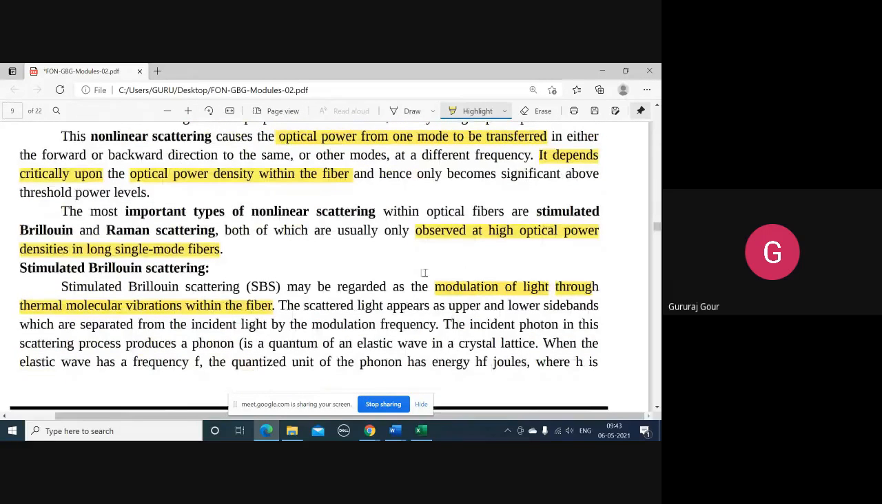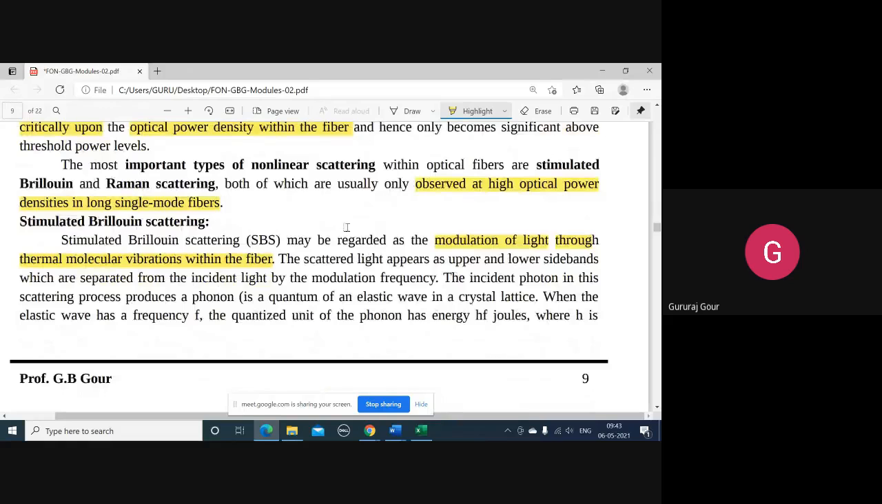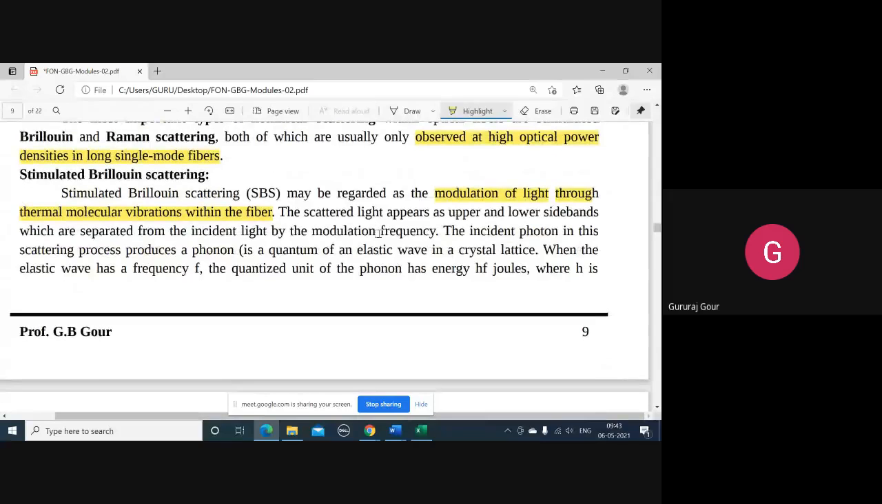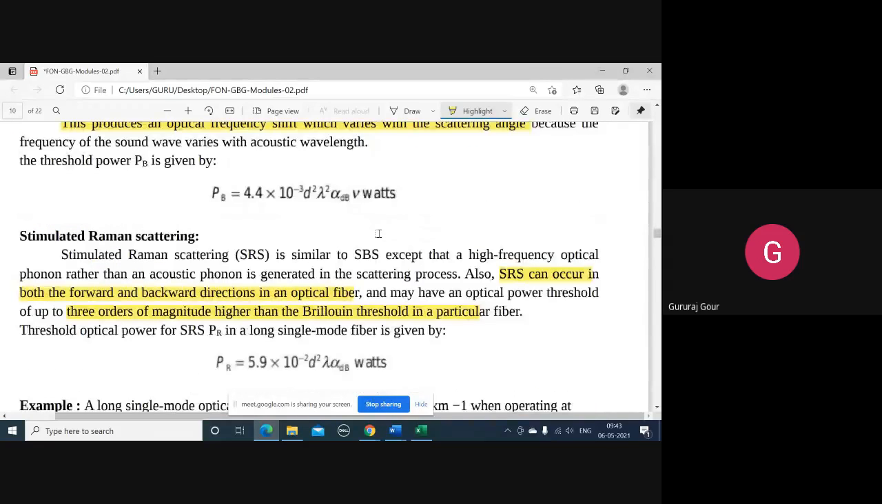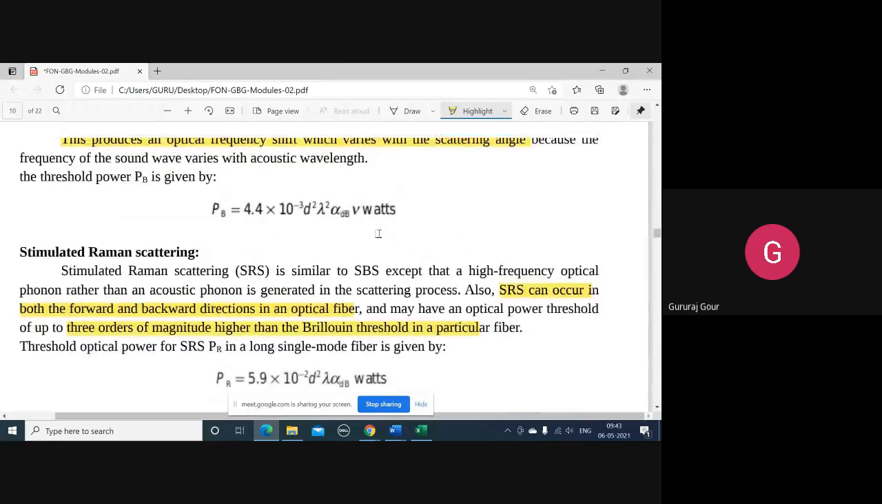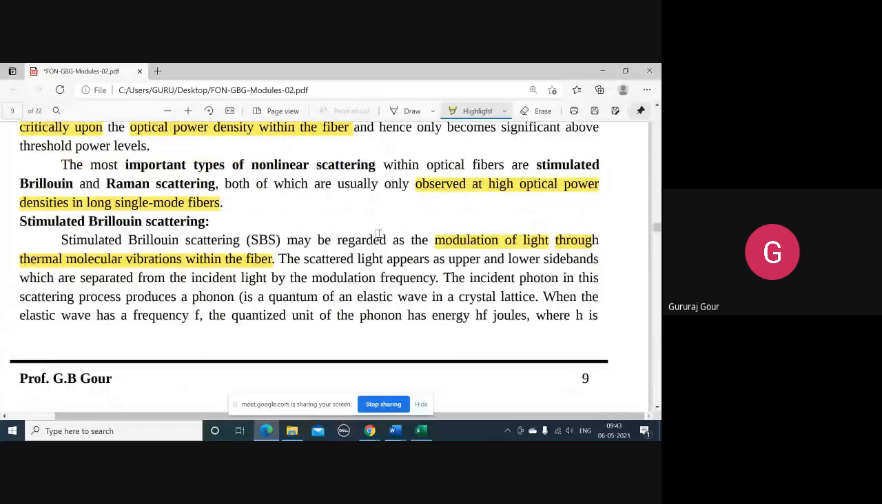And accordingly, we have two types of non-linear scattering. One is SBS, that is stimulated Brillouin scattering, and another one is stimulated Raman scattering, SRS. Stimulated Brillouin scattering is mainly concerned with the modulation of light through thermal molecular vibrations within the fiber. You try to understand these words here.